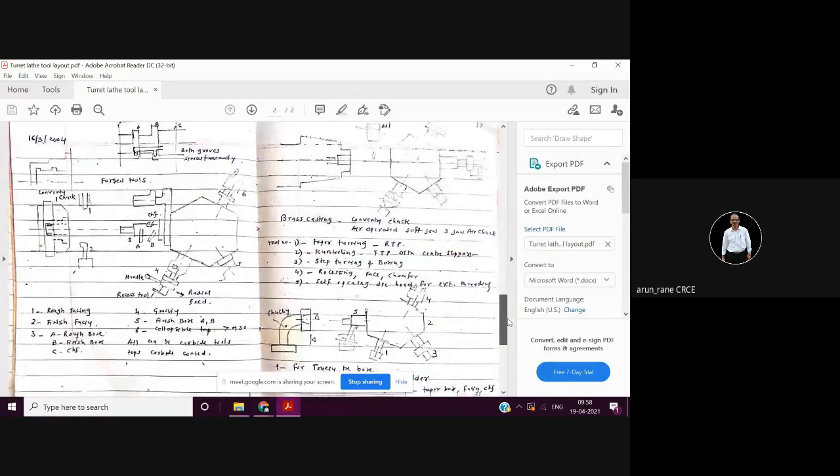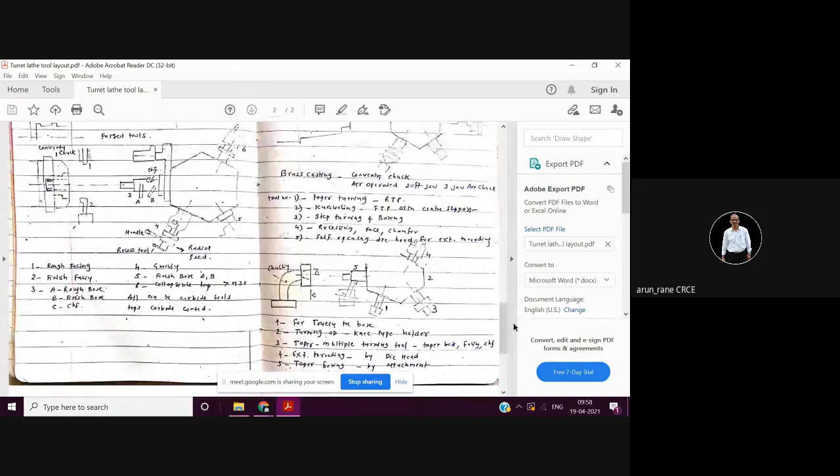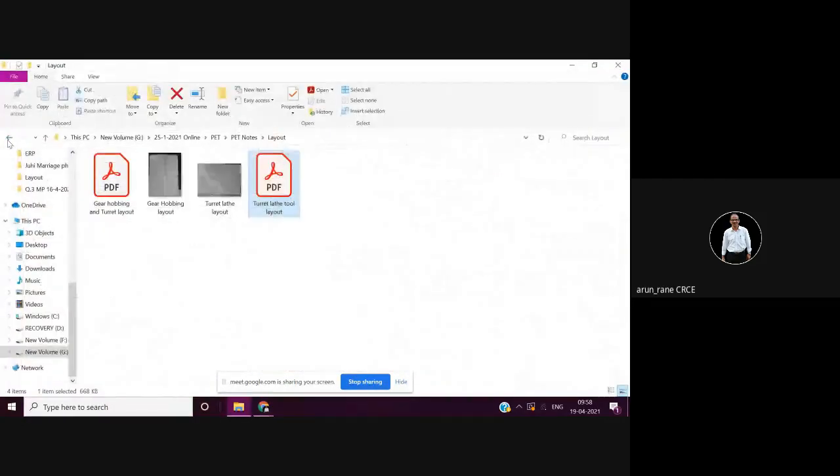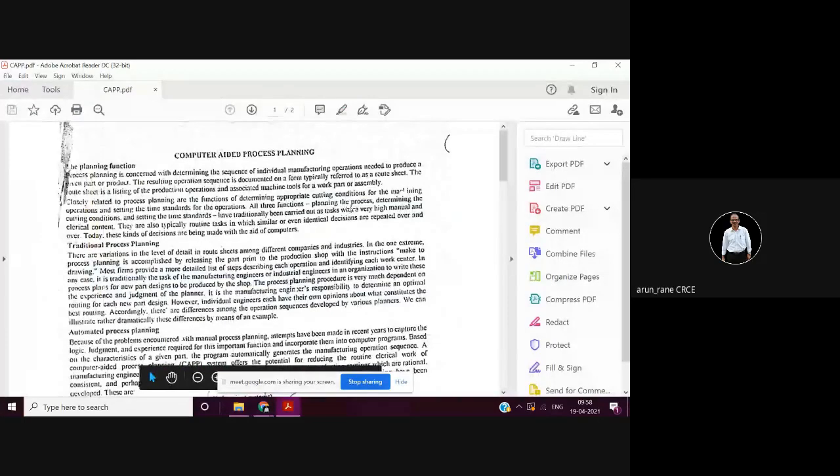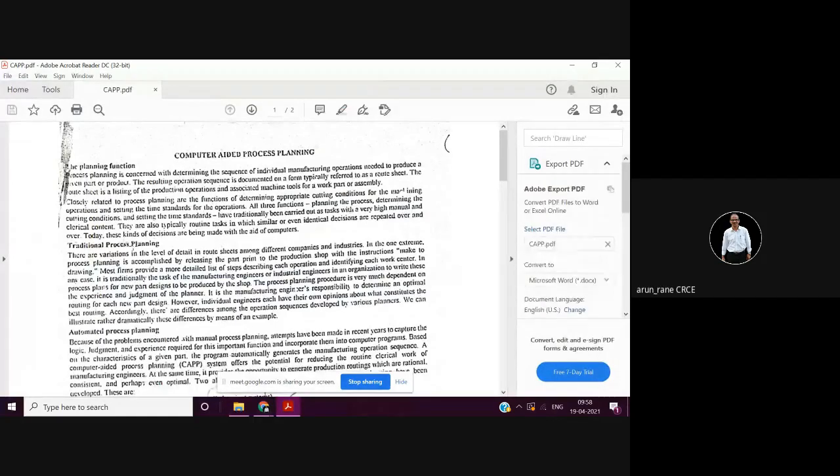So this also has been uploaded in the notes. Then another useful short note is on CAPP, computer aided process planning, again for the 5 marks. So in computer aided process planning, there are two types. Basically, traditional process planning, and another is automated. Automated is nothing but computerized.